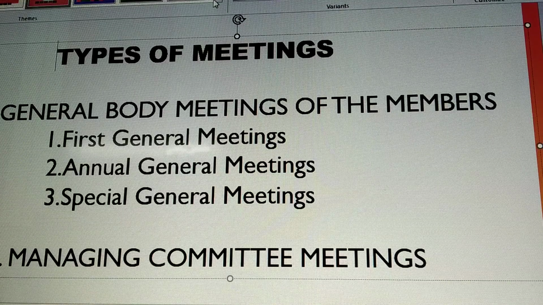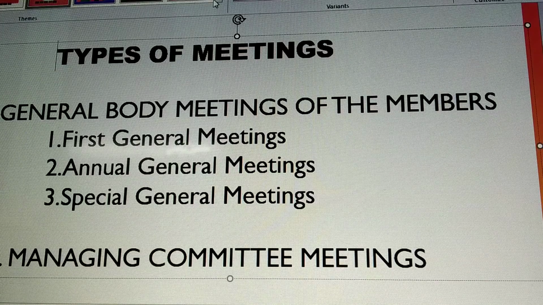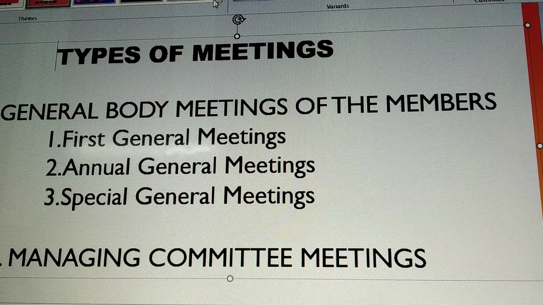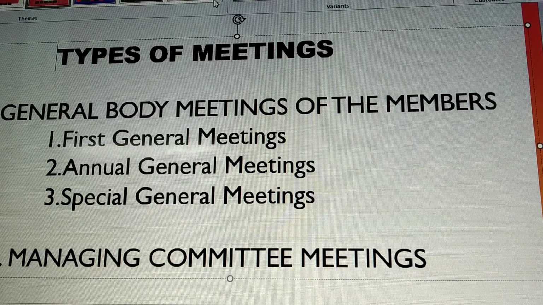Annual general meeting of a cooperative society must be held within a period of 3 months from the date of preparing the final accounts for the financial year. That means within 45 days of the close of the cooperative year, they have to finalize the accounts. Okay, and the time limit for holding the annual general meeting may be extended with the permission of the Registrar of Cooperative Societies.